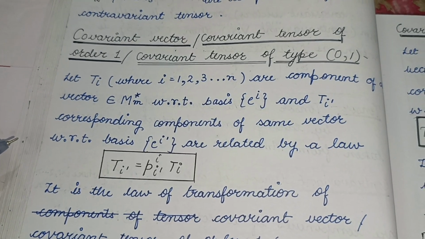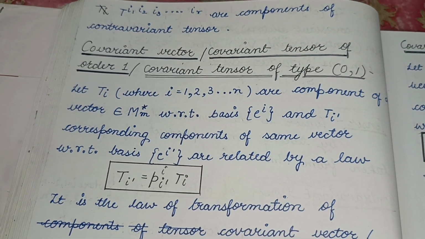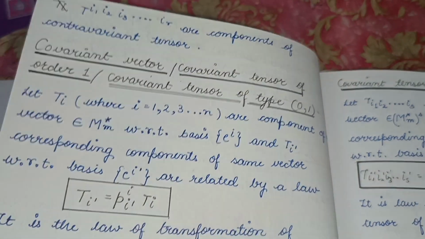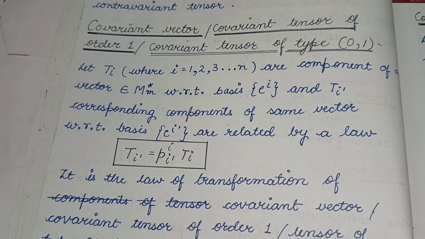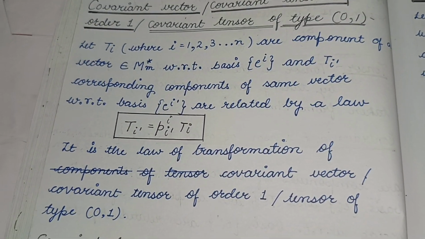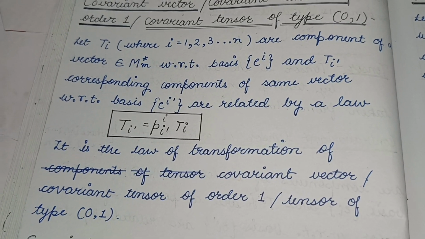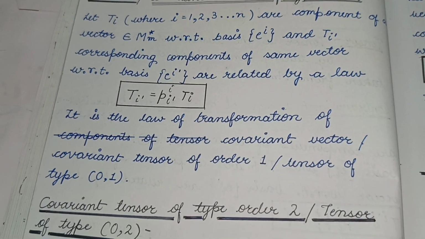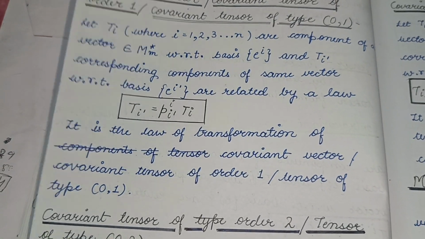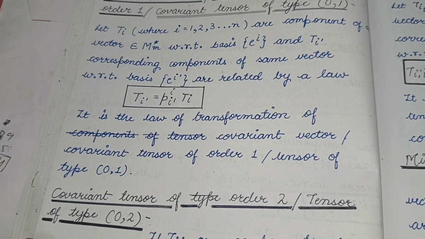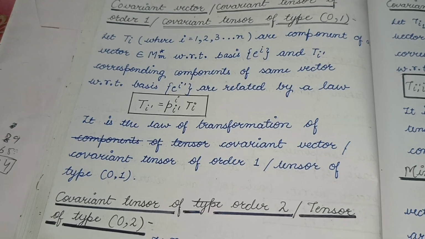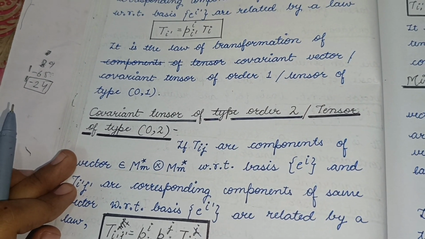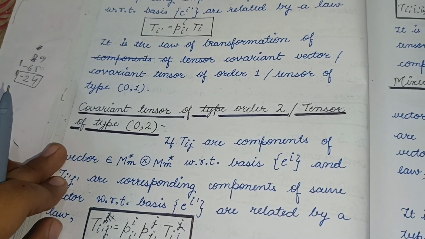Now we will understand what is a covariant vector, covariant tensor of order 1, or covariant tensor of type (0, 1). Let T_i, where i equals 1 to n, be components of a vector which belongs to M star with respect to basis e_i, and T_i' the corresponding components of the same vector with respect to basis e_i' are related by this law: T_i' equals P^i_{i'} T_i. It is the law of transformation of covariant vector, or covariant tensor of order 1, or tensor of type (0, 1).